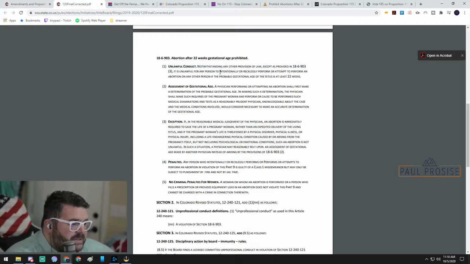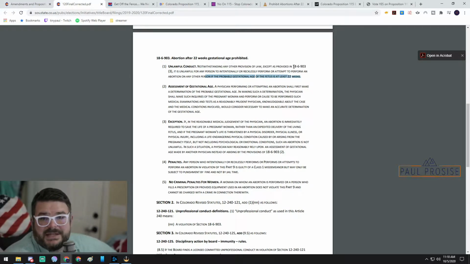Unlawful conduct, notwithstanding any other provision of law except as provided in 18-6-903. It is unlawful for any person to intentionally or recklessly perform or attempt to perform an abortion on any other person if the probable gestational age of the fetus is at least 22 weeks. So what that says right here is that if the baby or fetus is 22 weeks, then you can't perform an abortion.